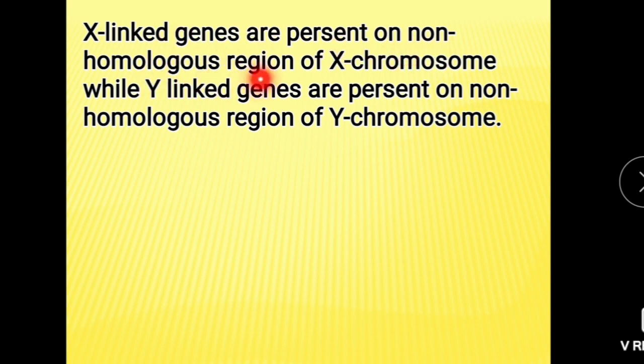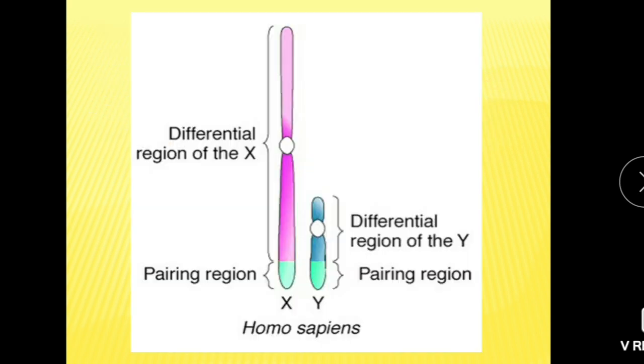X-linked genes are present on the non-homologous region of X chromosome while Y-linked genes are present on the non-homologous region of Y chromosome. Here the gene for color blindness and the gene for hemophilia are X-linked genes and they are present on this part.